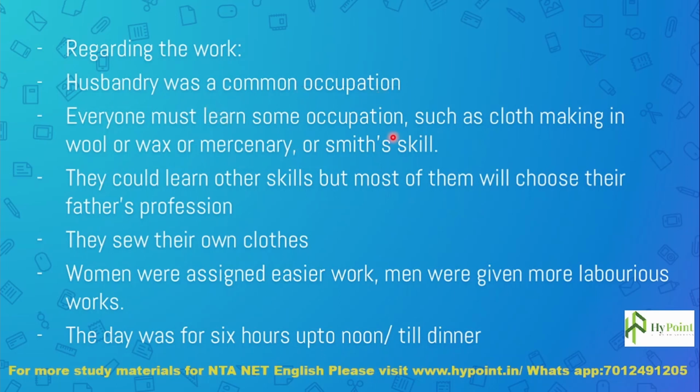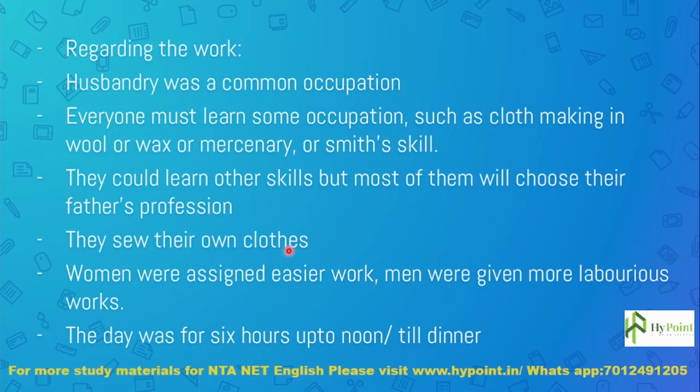Then everyone must learn some occupation. Other than agriculture, everyone should learn some job, such as cloth making in wool or wax, mercenary work, or smith skill. They could learn any other skills they want, but most of them will choose their own father's profession.